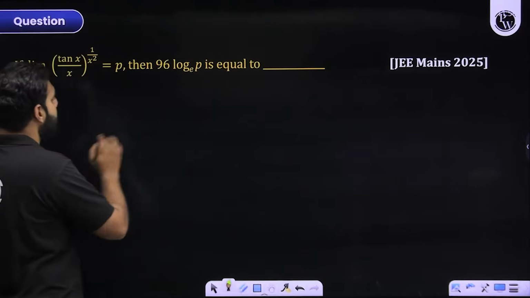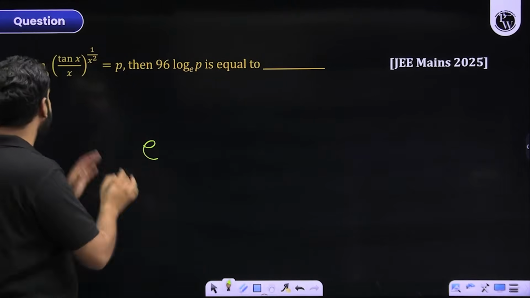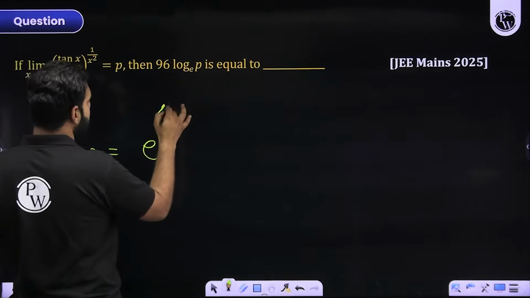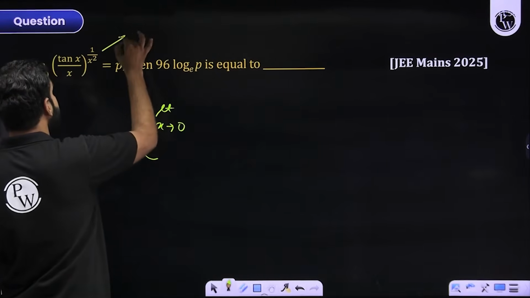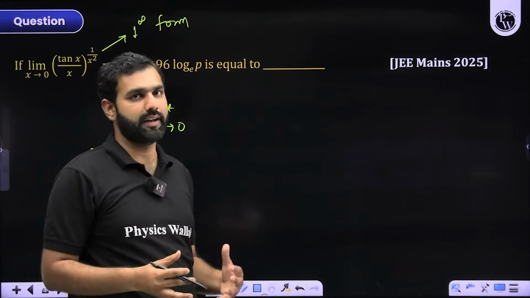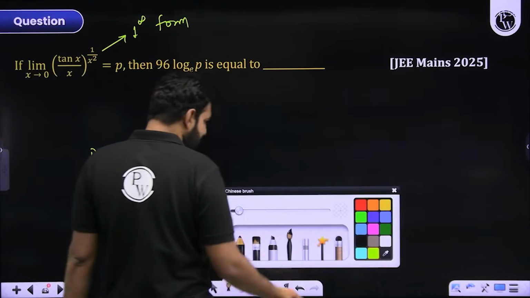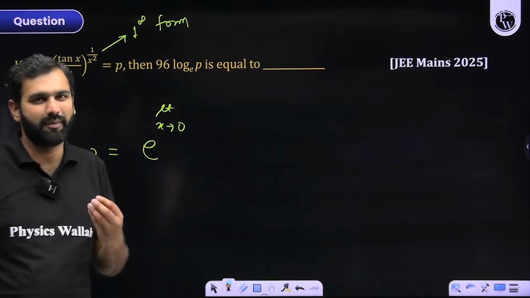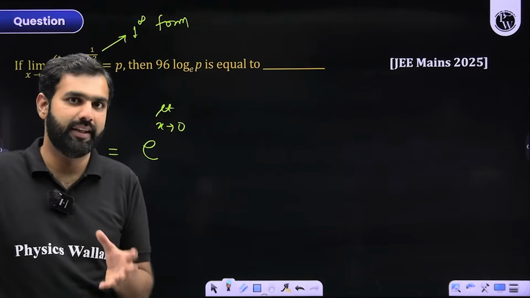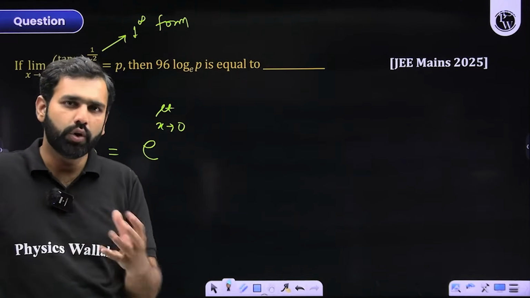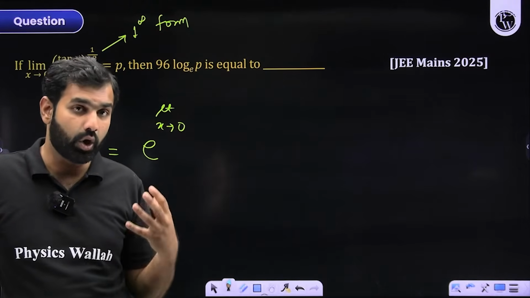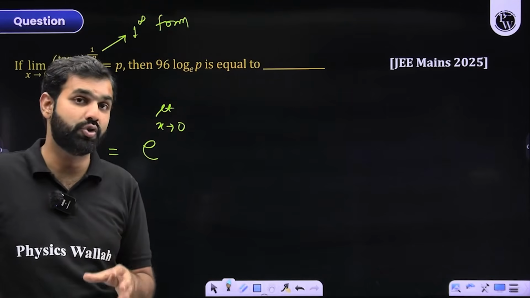So how do I write this answer here? I'll have the answer as e to the power limit x approaches 0 of f of x. Why am I doing all this? Because this is clearly 1 to the power infinity form, and the moment you see it, you can directly apply this formula. It is not actually a short technique, this is simply terminology we use to fool you, the students' fraternity. They are all formulas, standard methods, derived results. We are using these derived results and calling them short techniques, and of course they help you a lot. They save a lot of your time, which is why you call them short techniques.